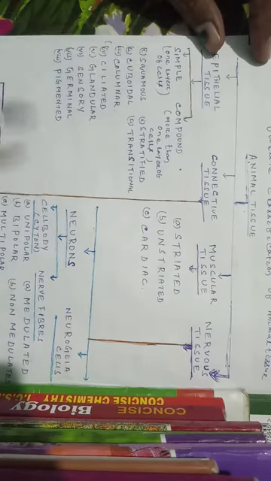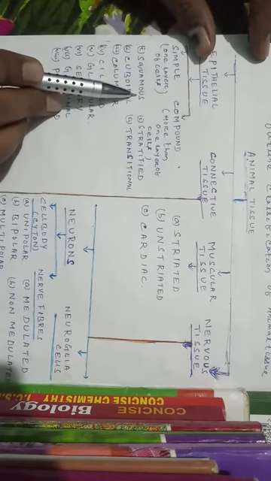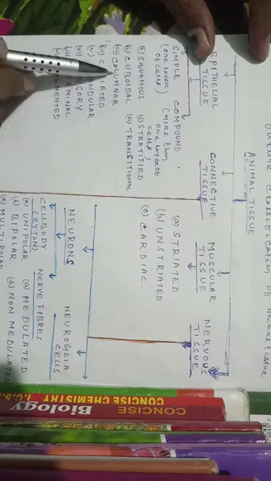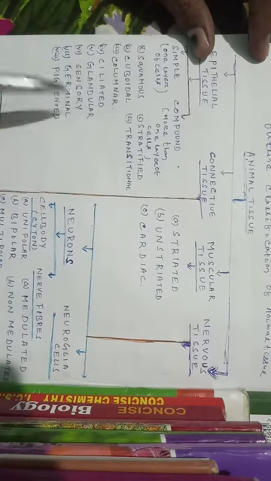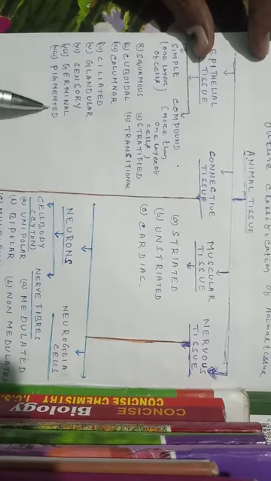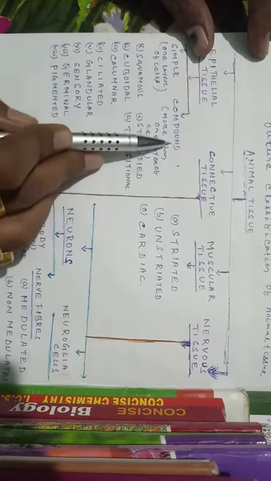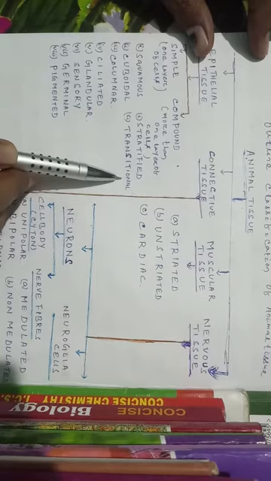Then the simple epithelium is further divided into following types, that is squamous epithelium, cuboidal epithelium, columnar epithelium, ciliated epithelium, glandular epithelium, sensory epithelium, germinal epithelium and pigmented epithelium.